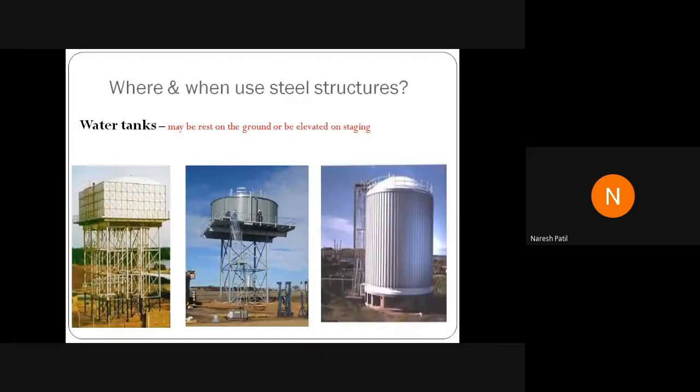Then water tanks. Nowadays you can adopt steel structure in any form for any category of buildings. Again you can see the water tanks. The only thing you have to take care of is that it should be watertight and airtight. Then we have the steel making process.